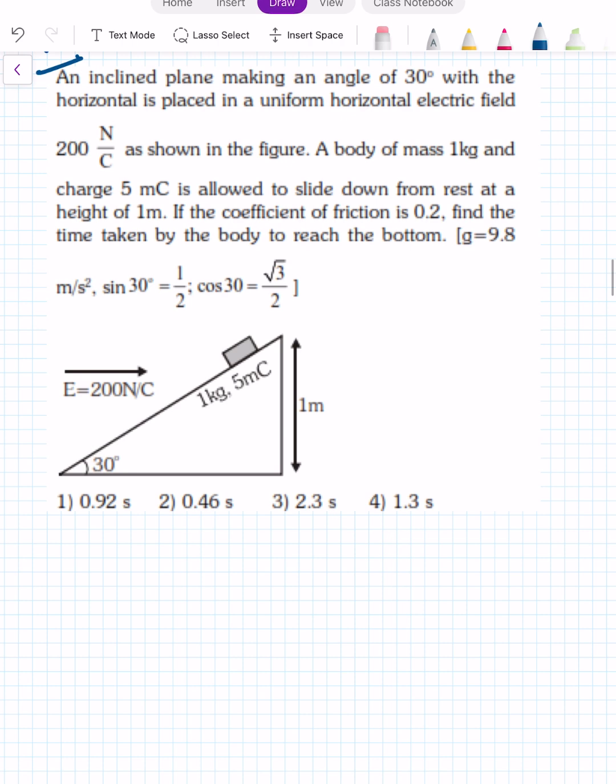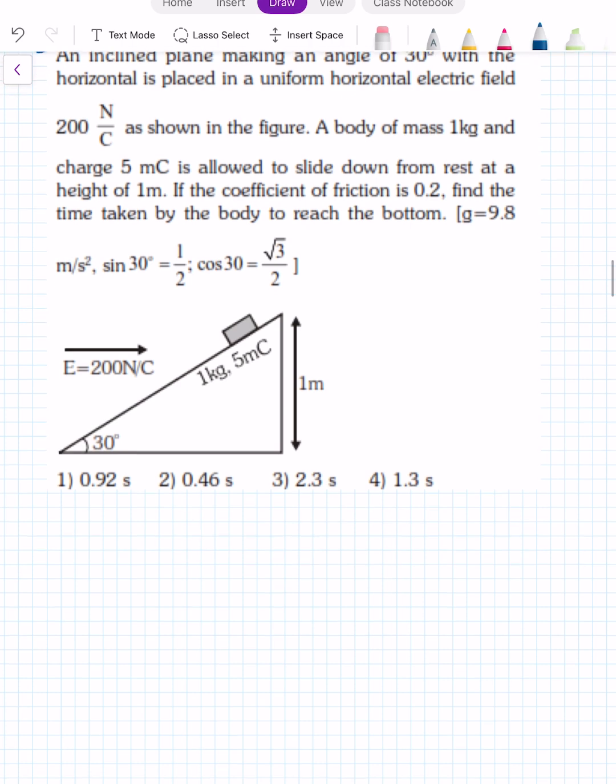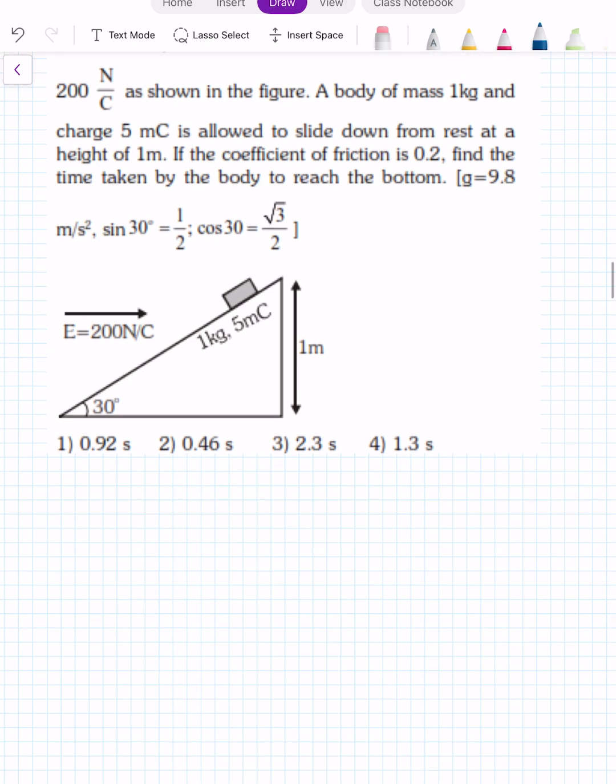An inclined plane forming an angle of 30 degree with the horizontal is placed in a uniform electric field. This inclined plane is placed in uniform electric field. Electric field value is also given. One body is there whose mass and charge are mentioned.